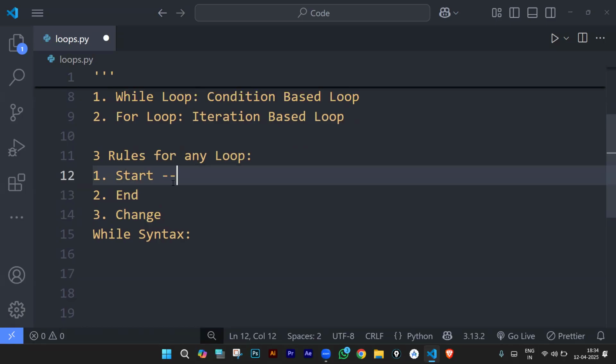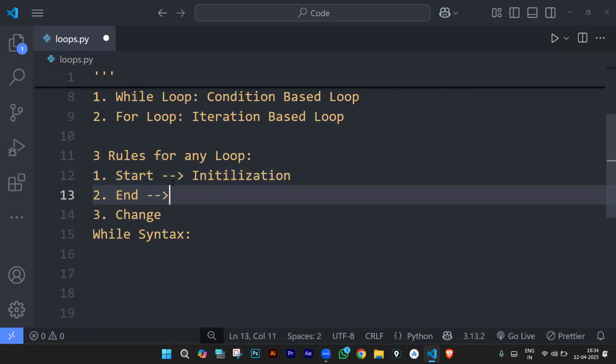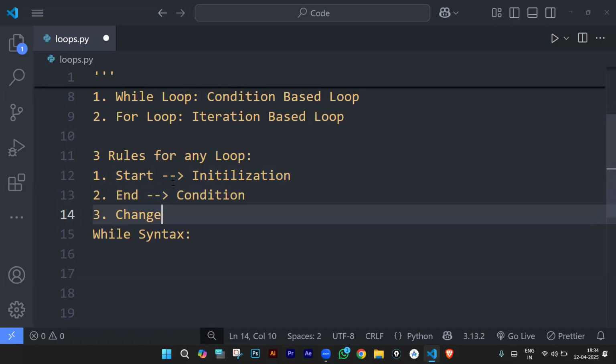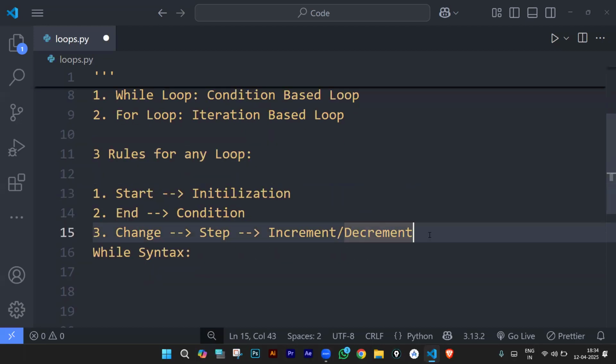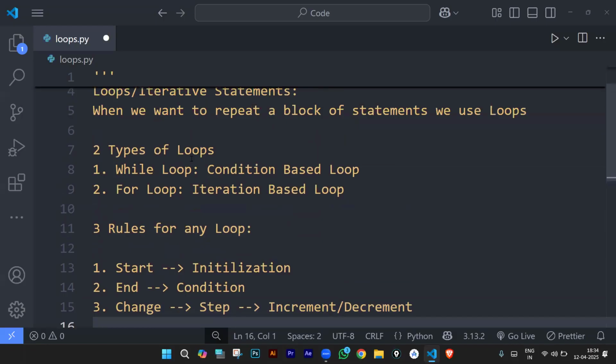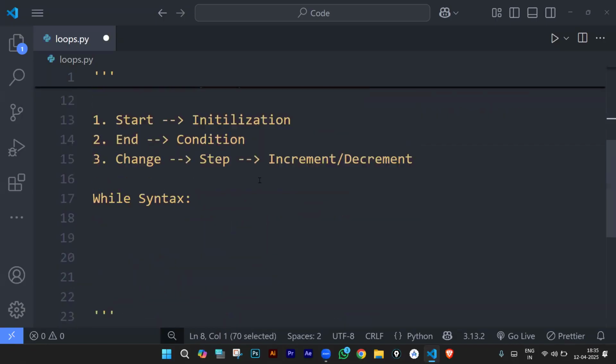Okay. This starting point, we call it initialization. This ending point, we call it condition. This change of value is called the step value. If it is increasing, we call it increment. If it is decreasing, we call it decrement, right? There are three rules for any loop: starting, ending, change of value. And there are two types of loops, while loop and for loop. Let us see the while loop syntax.